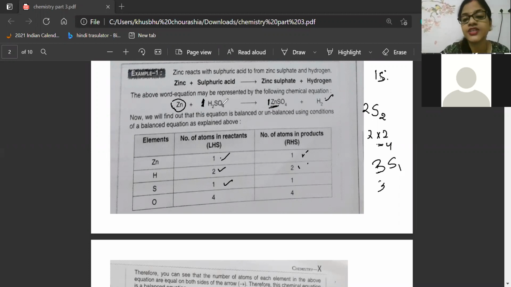Same thing you see in RHS: zinc 1, sulfur 1, hydrogen 2, and oxygen 4. You see, 1 into 4 will come 4. So this is exactly what Saran is telling, 3. Saran, where is 3, beta? That means you have given my answer. Okay, sir, understood. Sorry, beta, I understood what you wanted to say. My example only, you have given the answer. Super, so you are so attentive. God bless you, beta. Now we will go to the next part.